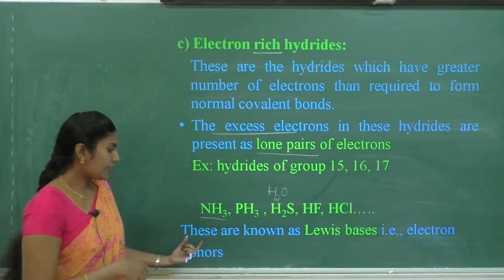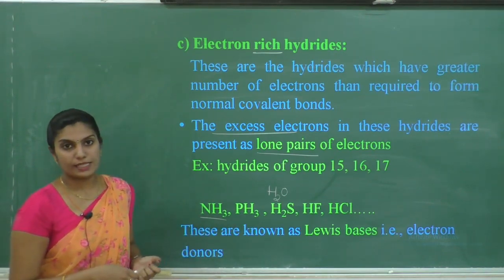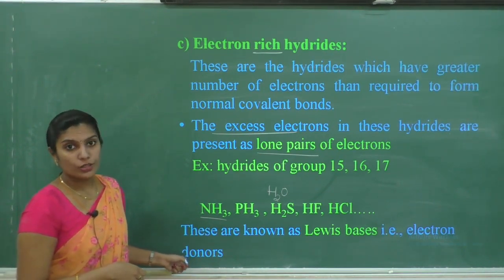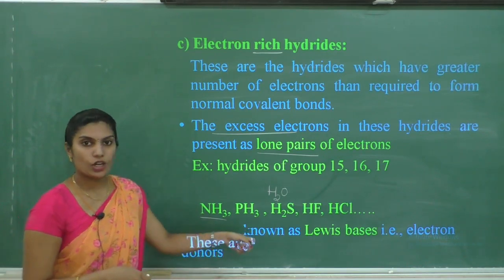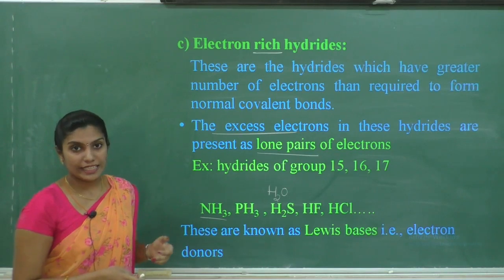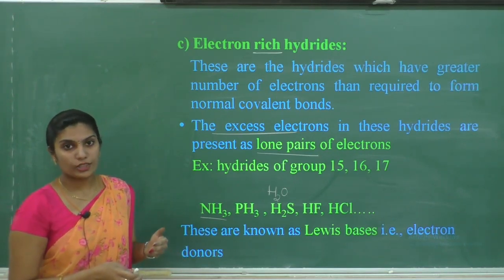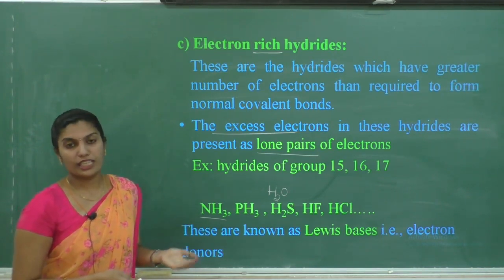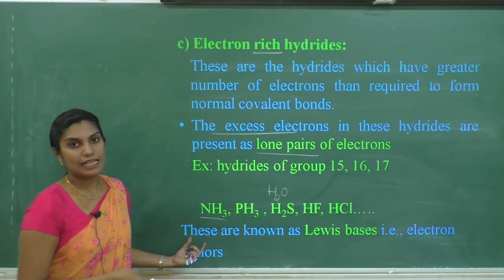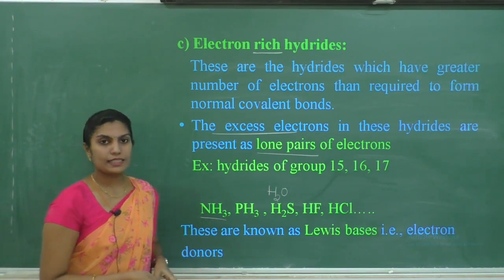These hydrides are also known as Lewis bases. That means they are electron donors. These hydrides are known as Lewis bases because they contain extra electrons. Those extra electrons can be donated to other compounds. Therefore, these are known as Lewis bases. Clear? Here, if we consider the structure of ammonia,